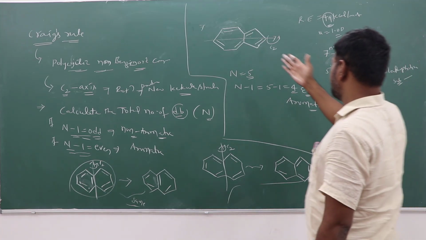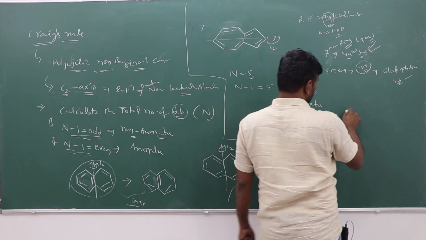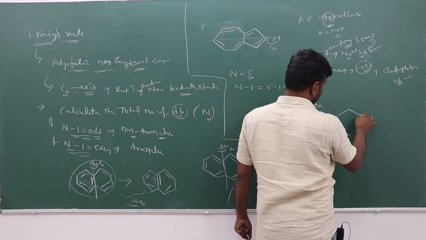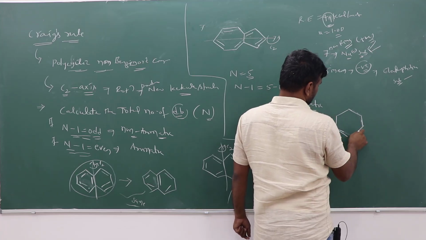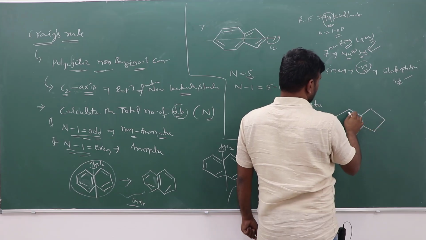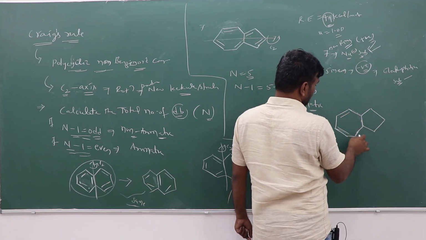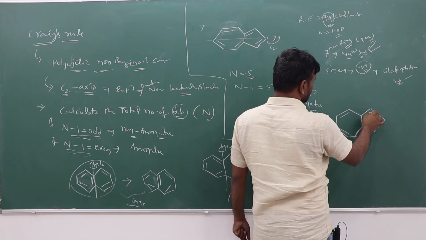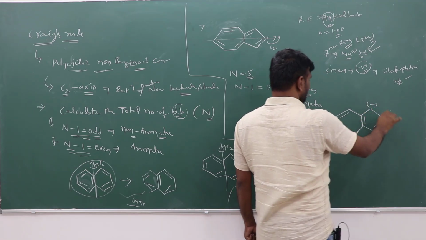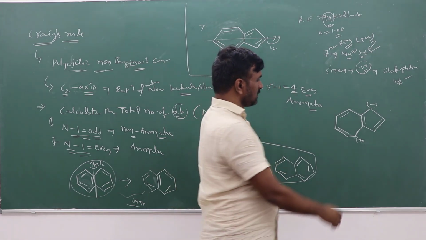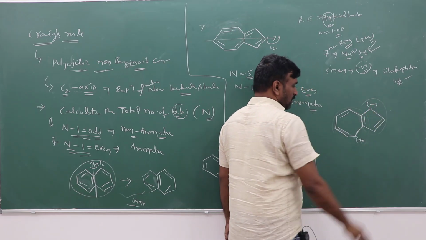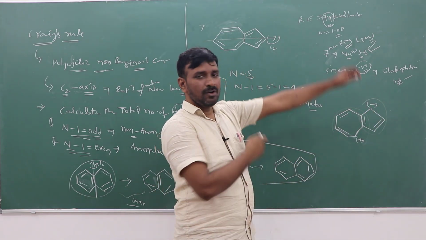If you look at the stable structure of azulene, positive charge is here and negative charge is here. This ring is aromatic, and this one is also aromatic.